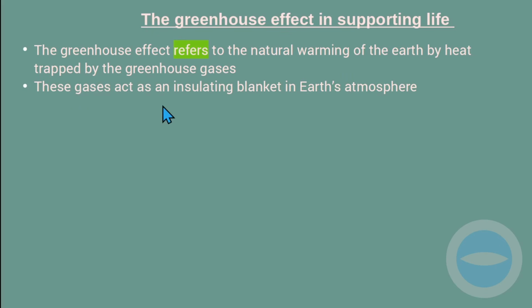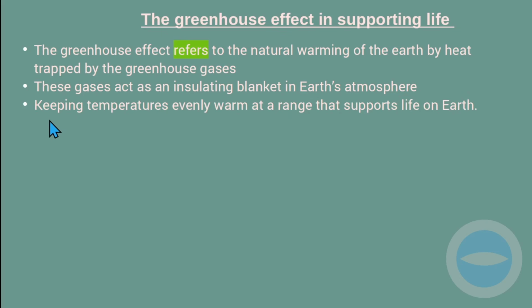Carbon dioxide, methane and the other gases act as an insulating blanket, keeping the temperature evenly warm at a range that supports life on Earth. Without those gases, we would not be able to survive the temperature.